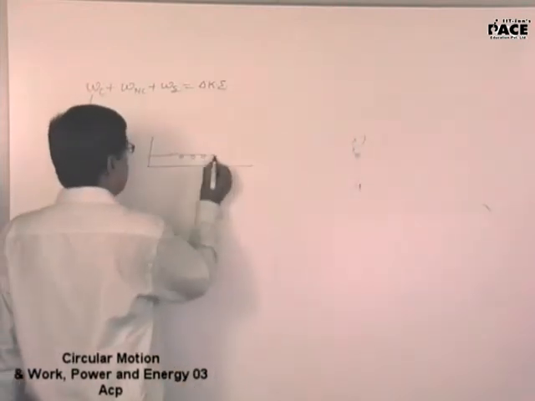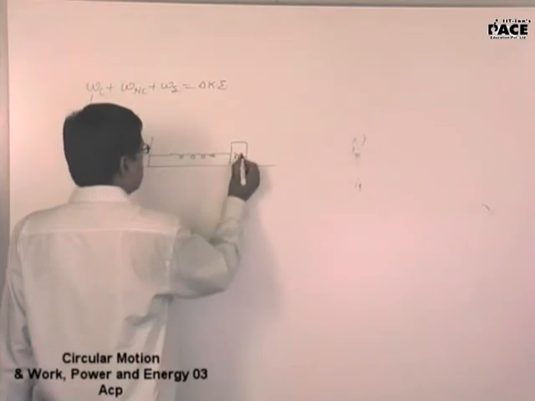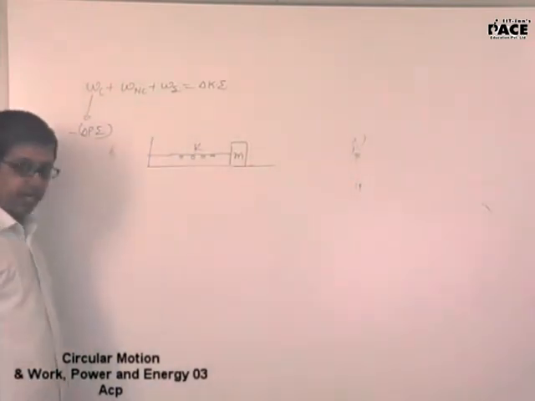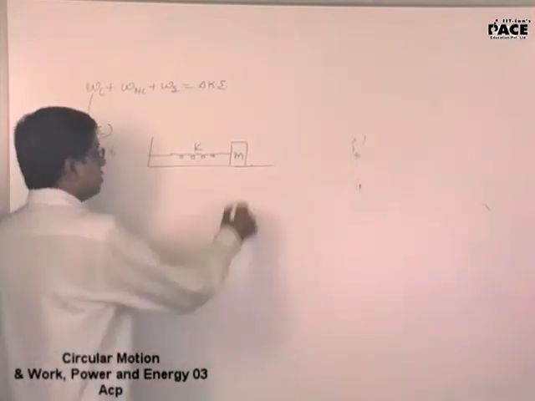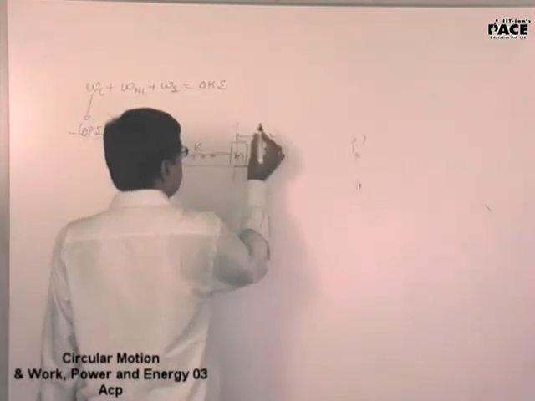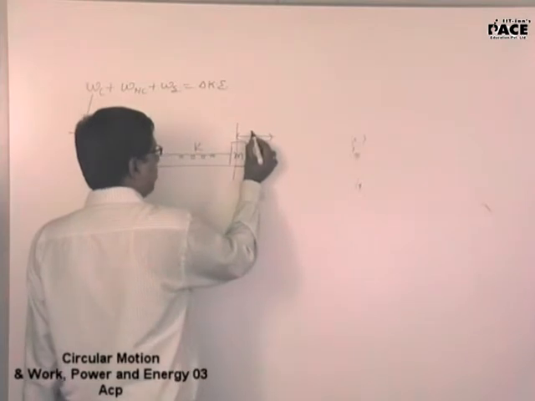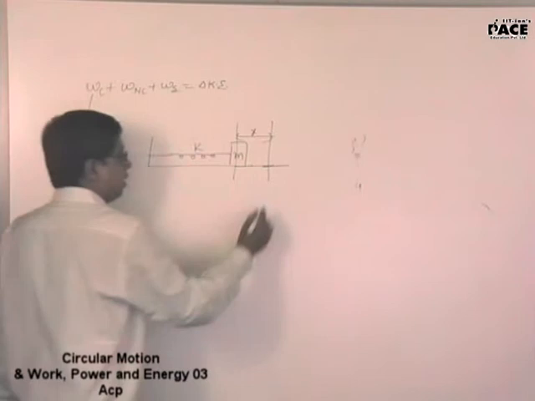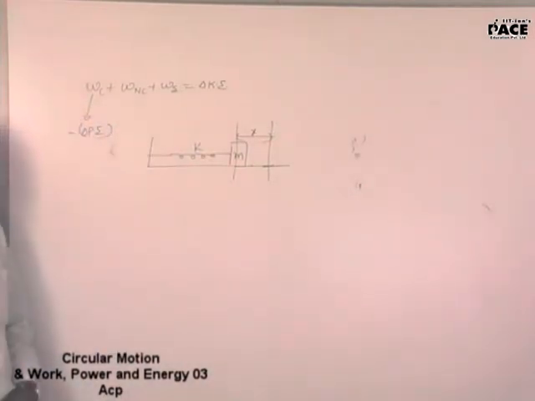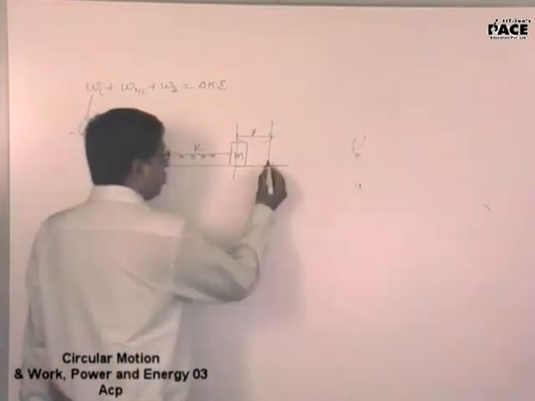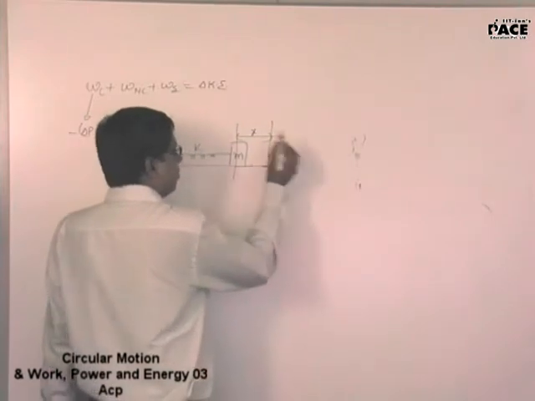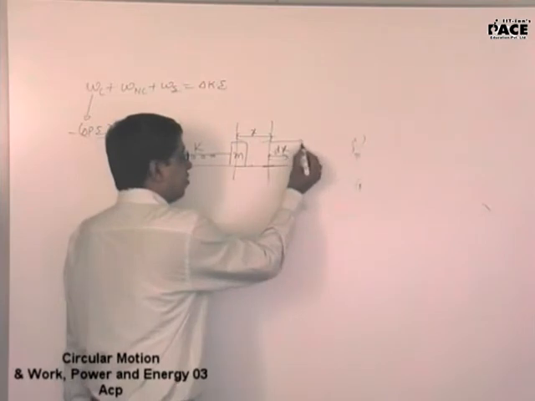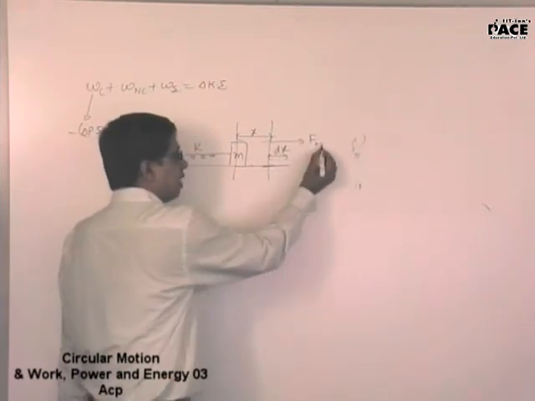Consider a spring mass system this way. This is small m and this is k. What is k? Spring constant. Suppose I have displaced it by a distance of x. I have already displaced it by a distance of x. I further want to stretch it by a distance of dx, for which I should put up an external force